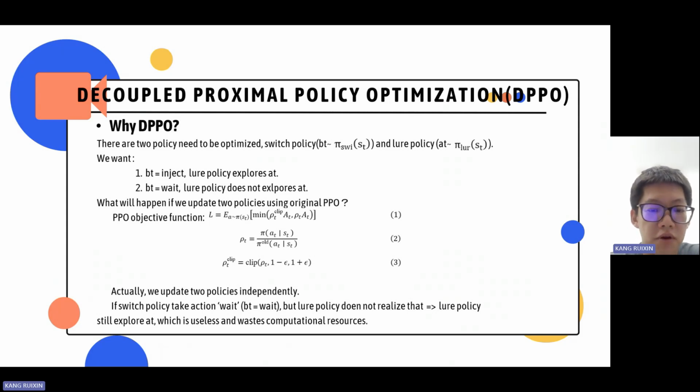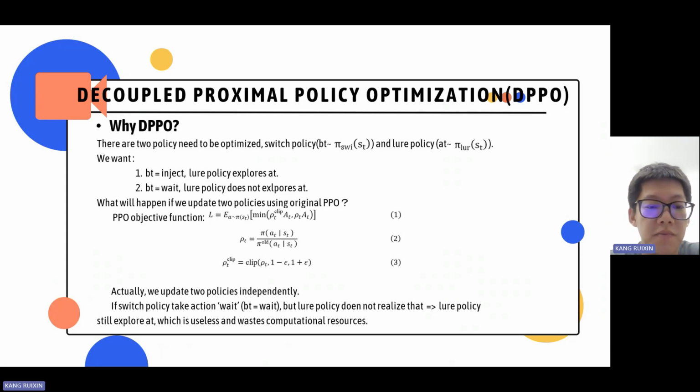So the proximal policy optimization is a popular policy optimization method. However, for the DAP optimization problem, the PPO method cannot fully consider the relationship between switch policy and lure policy. So equation 1 shows the objective function of the PPO method. The rho is the ratio of the new policy and the old policy, and we use the clipping method to clip. So if we use the PPO method, actually we are optimizing two policies independently.